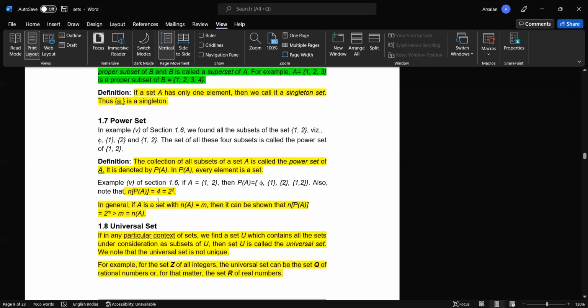Now we can also find out the number of elements in the power set by using this formula: 2 raised to the power m, where m is the number of elements of that particular set. So if we know the number of elements of a set, then we can find the number of elements in its power set, and it will always be greater than the number of elements of that set, because as you can see, A consists of 1 comma 2, but its power set consists of phi, 1, 2 and 3.